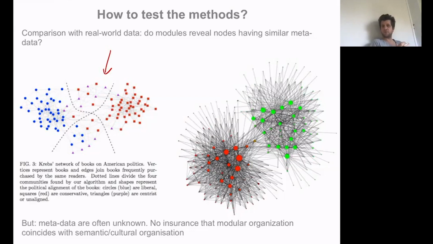On the right, you have another example where I represent a mobile phone communication network that covers the whole country of Belgium, where each of the nodes is a community that has been found by optimizing modularity. In total, this represents about, I think, 2 million people. The colors encode the language that the people speak, because in Belgium we have two main official languages, French and Dutch.